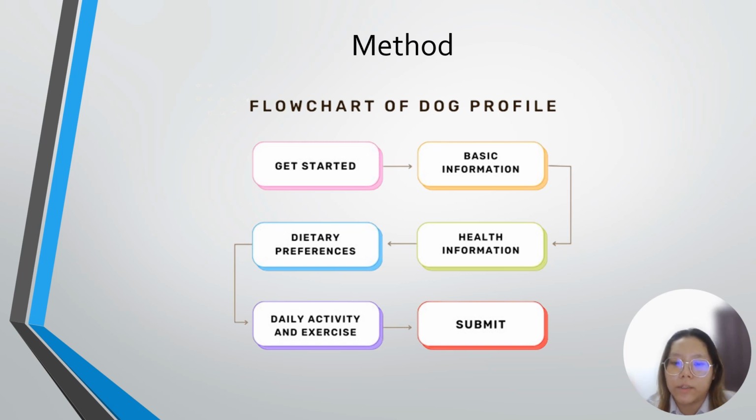After health information, the user specifies the dog's dietary preference, including the diet. The user then inputs information about the dog's daily activity and exercise. Finally, the profile is completed by pressing the Submit button to save all the information and create the dog's profile. This approach ensures that all essential details are collected and organized.